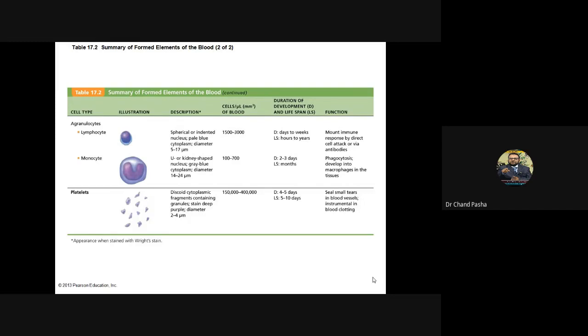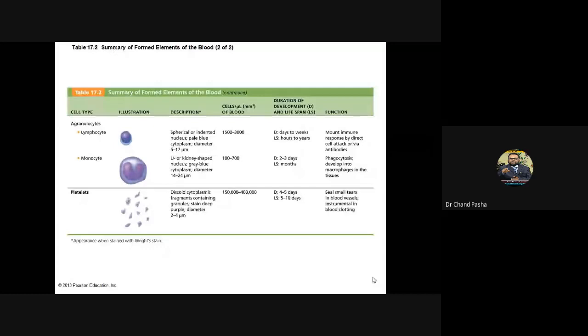Days to weeks are required for maturation, and lifespan is hours to years. Plasma cells have years of lifespan. B cells and T cells play a very important role in mounting the immune response, both the cytotoxic immune response and the humoral immune response.